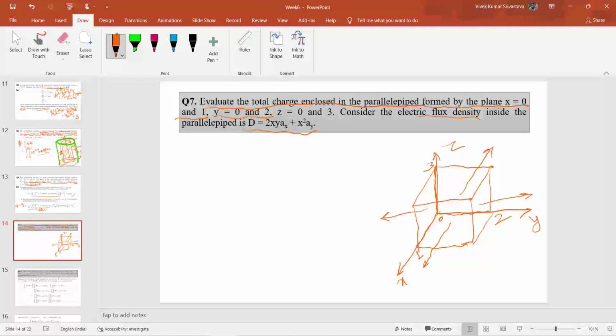So the flux component dz will be equal to 0 here.